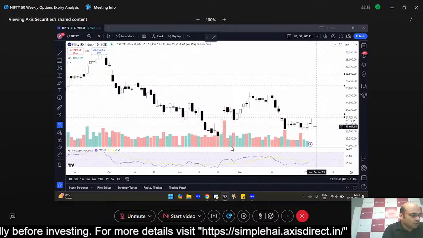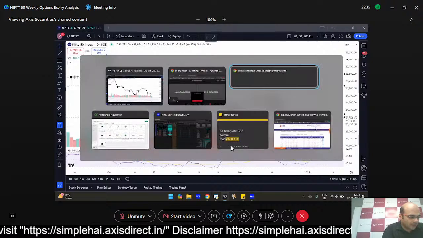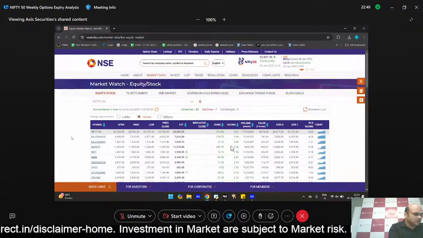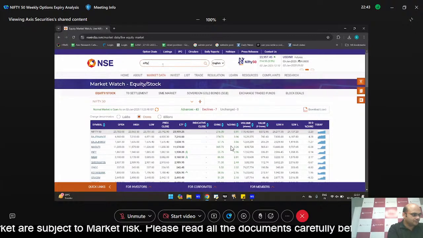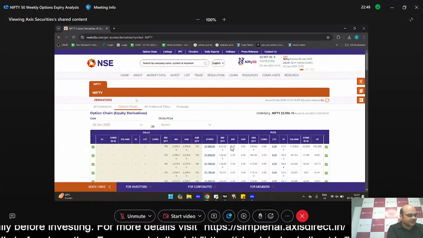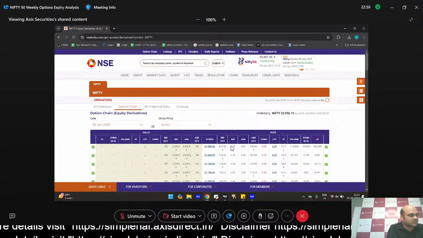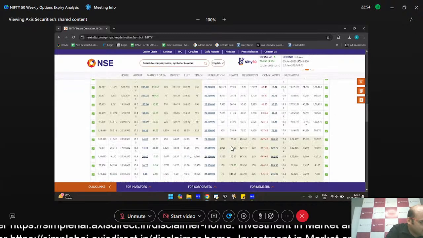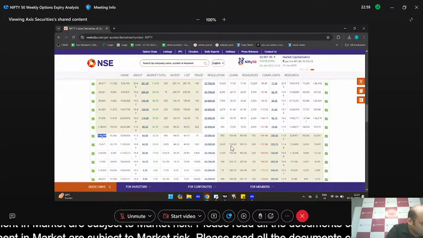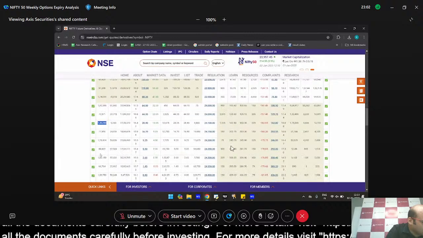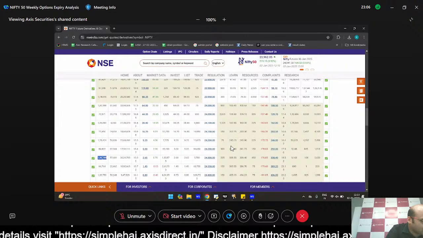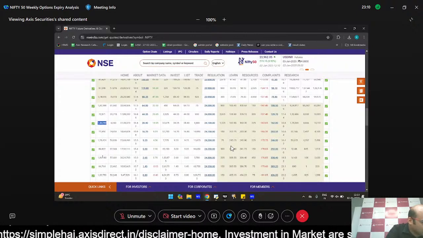Now coming on to the OI data, I'll quickly take you to the NSE website. On the NSE website, just type in NIFTY, go on to option chain, and we look at the 2nd Jan expiry, that is today's expiry, and we'll see what has changed. At 24,000, call writing is there, it's quite phenomenal. 24,100 also, and the same way 24,300. So if we see a break above 24,100, the next resistance that the traders are looking at is probably 24,300, 24,400.